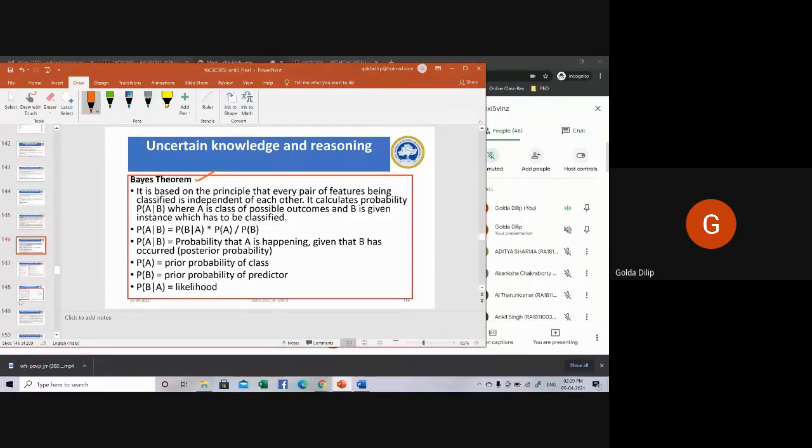P(A|B). Make a note of it. Bayes theorem: probability of B given A multiplied by probability of A divided by P(B).